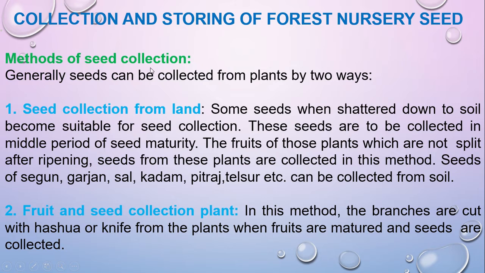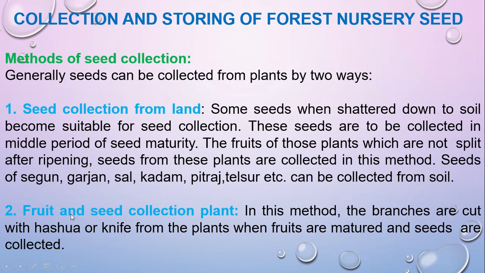Next one is the method of seed collection. So how can we collect the seed? We can collect the seed in two ways: one, straight away from the land, and the other one from the fruits and seeds. The first one is straight away seed collection from the land, like the seeds that after ripening drop off underneath the plant, and you can collect that fruit or seed from that land. That is called seed collection from land.